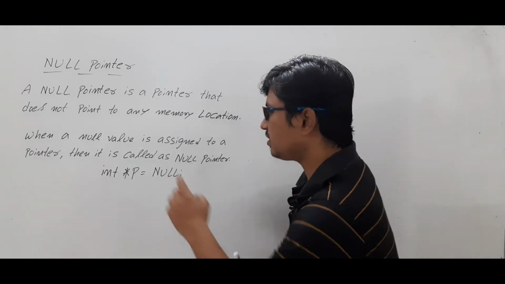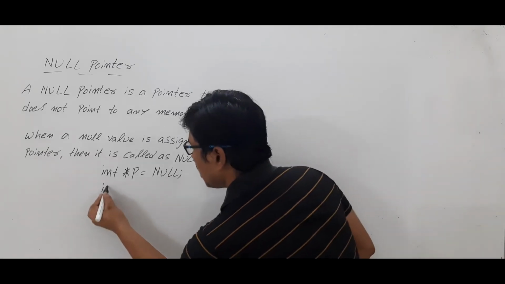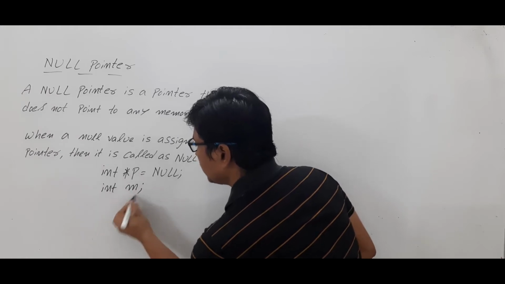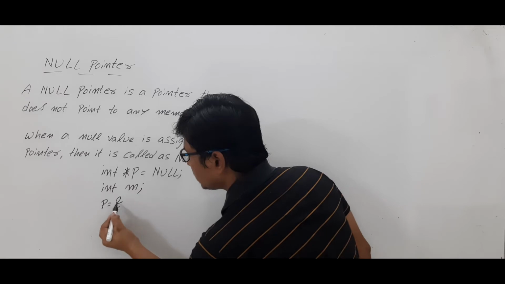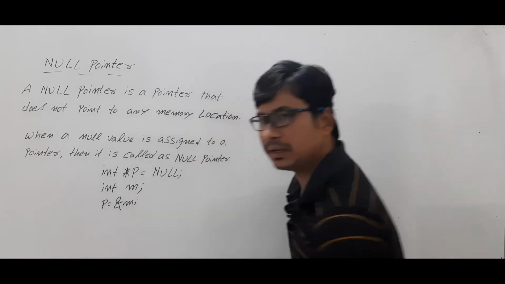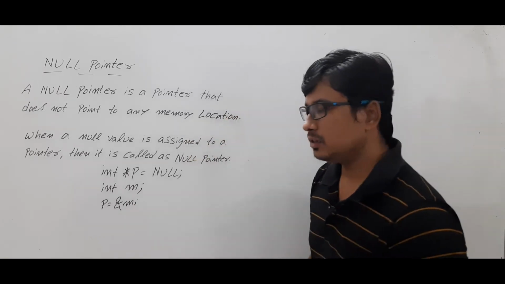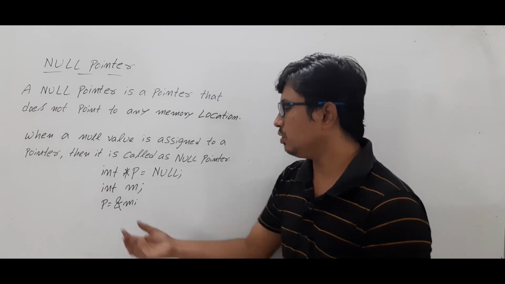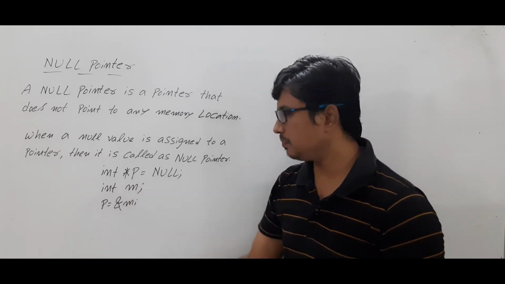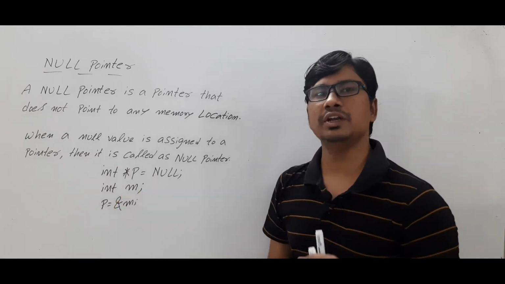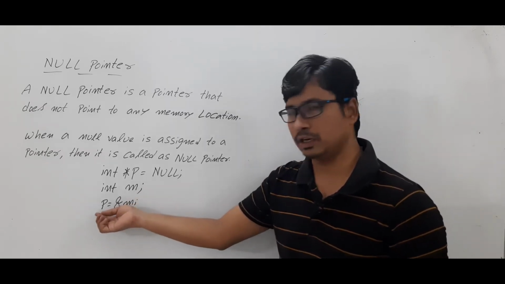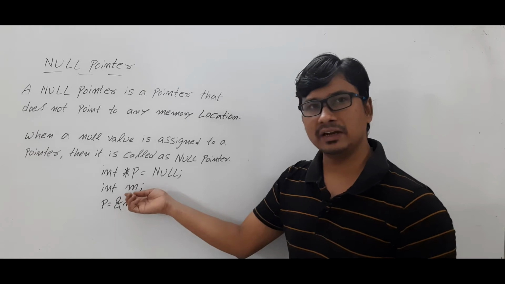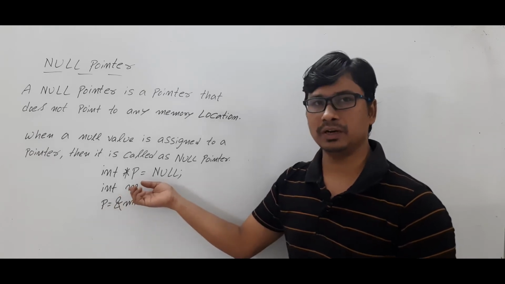Let's take that after this statement, you have declared a variable m and then you have assigned the address of the variable m to the pointer p. Then this pointer p holds the address of this variable m, so it is pointing to this variable m. Is it clear? Now it is not a null pointer because this pointer p is holding the address, or it is pointing to some memory location.